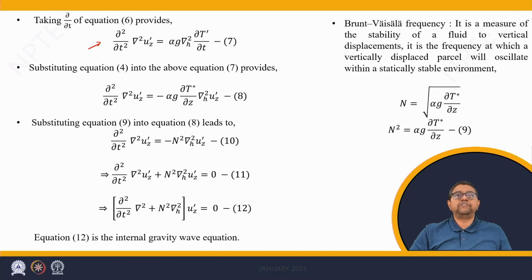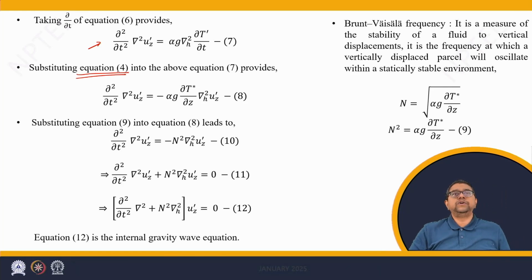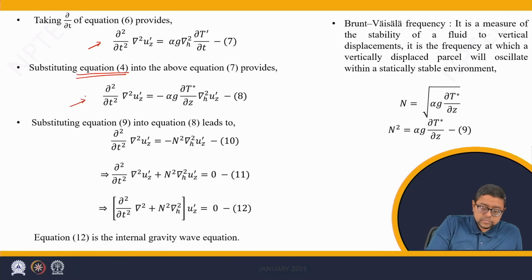This we have performed because our aim is to eliminate del T prime by del t using previous equations. Thus, we substitute equation number 4 to eliminate del T prime by del t. This gives del square by del t square of Laplacian uz equals minus alpha g del T star by del z Laplacian of uz prime.